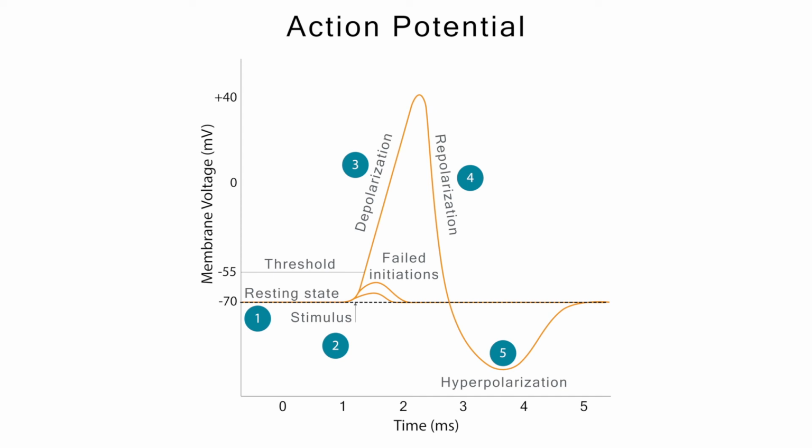At that point, the cell enters the next step, which is depolarization, where the membrane potential increases significantly to a very positive value. Afterwards, we reach the fourth step, which is repolarization, where the membrane potential drops and goes towards a negative value. In the fifth step, we can see that the membrane potential drops below the resting membrane potential. When the membrane potential is below the resting membrane potential, we call that hyperpolarization. After some amount of time, the membrane potential will recover back to rest. So we're back where we started at the resting membrane potential.